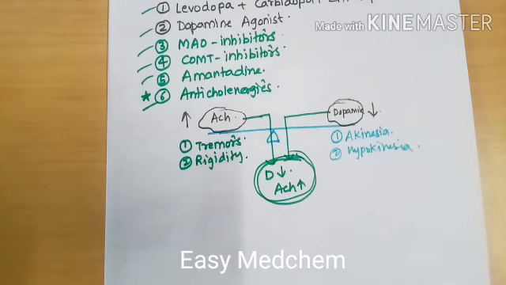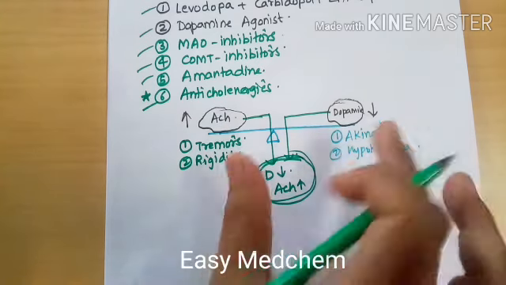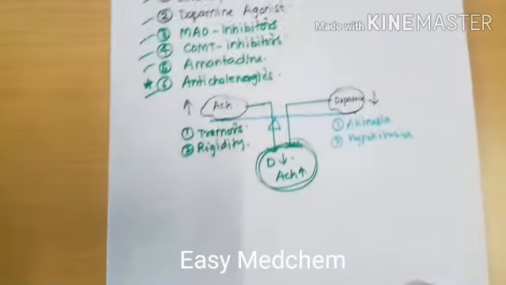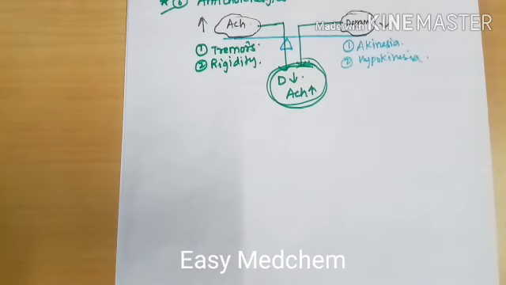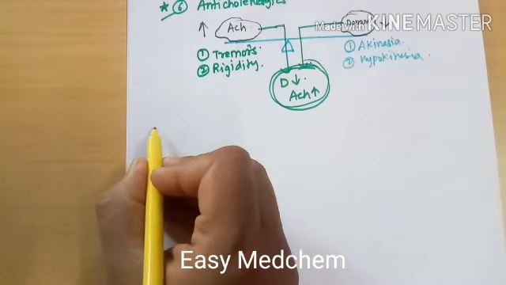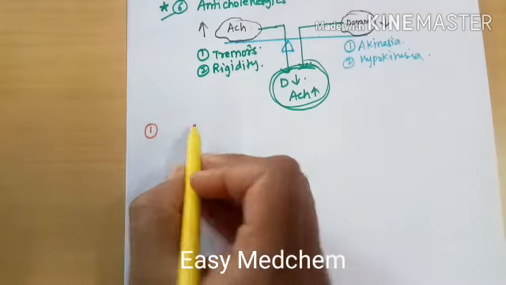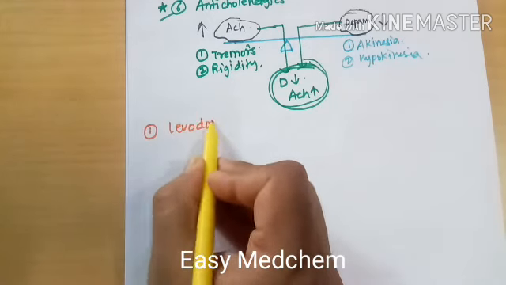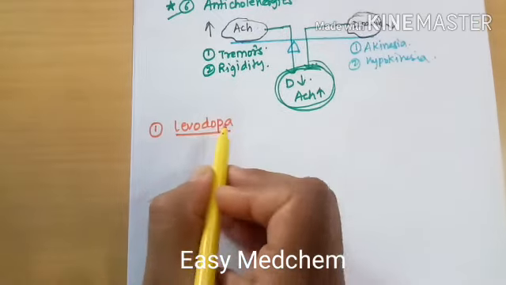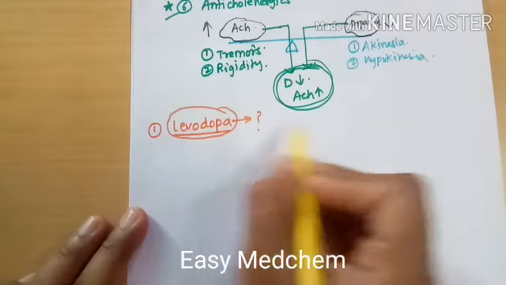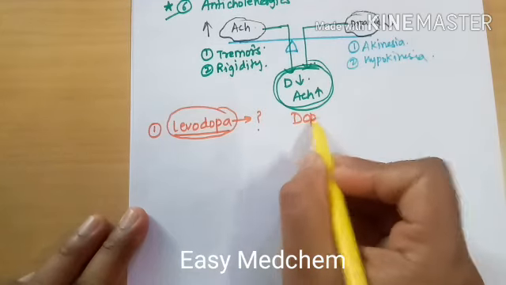Okay, we discussed this balance between dopamine and acetylcholine. The first line of drug which we are using here is levodopa. Why are we giving levodopa, and why are we not giving dopamine directly to the patients? We are giving levodopa to the patient of Parkinson's. Why are we not giving dopamine directly to the patient?